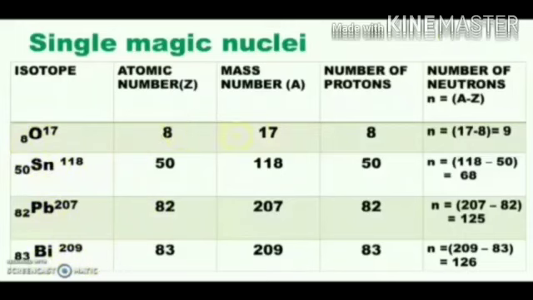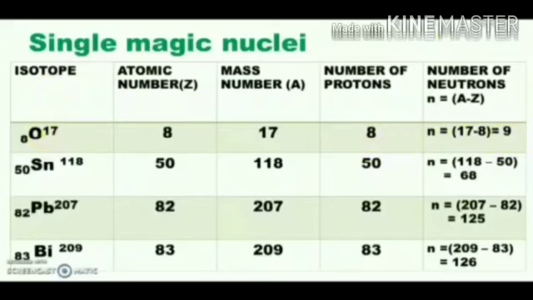The number of protons in the nucleus is also 8, and 8 is a magic number. So the oxygen-17 isotope has a stable nucleus. Though the number of neutrons present in the nucleus is 9, the number of protons is 8, and 8 is a magic number, so oxygen-17 is stable.